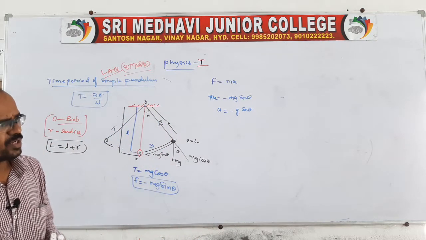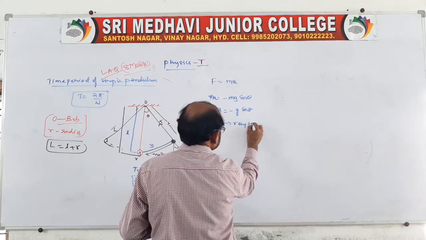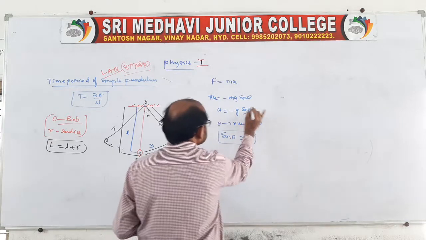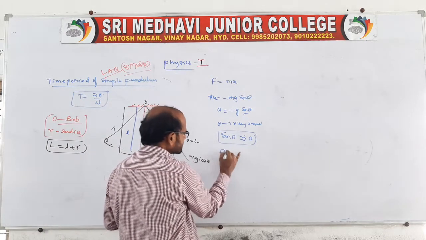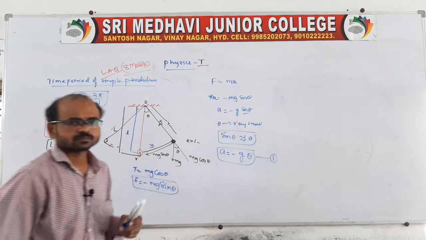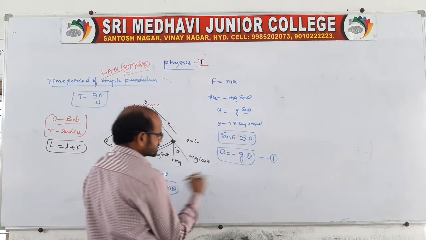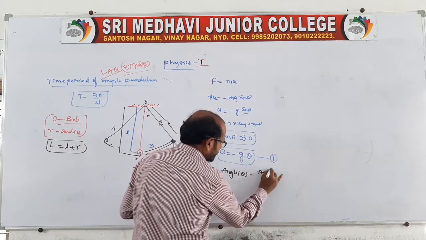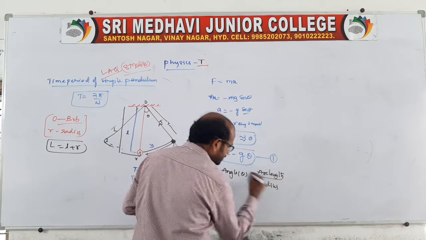Generally we know theta is very small. Generally angles are very small. Therefore, sin theta is almost equal to theta, so we can replace sin theta with theta, so that A is equal to minus g into theta. This you say equation 1. Sir, what is theta? That is the angle. So there is a property of angles: theta is equal to arc length by radius. Radius of the circle you take.